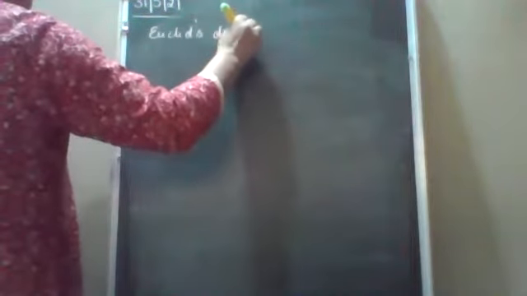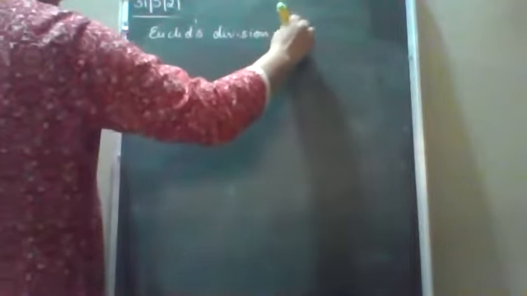Now next, write down Euclid's division lemma. Now what is this lemma? Lemmas are the proven statements. ये already proved statements होती हैं, proofs which we use to prove other statements.